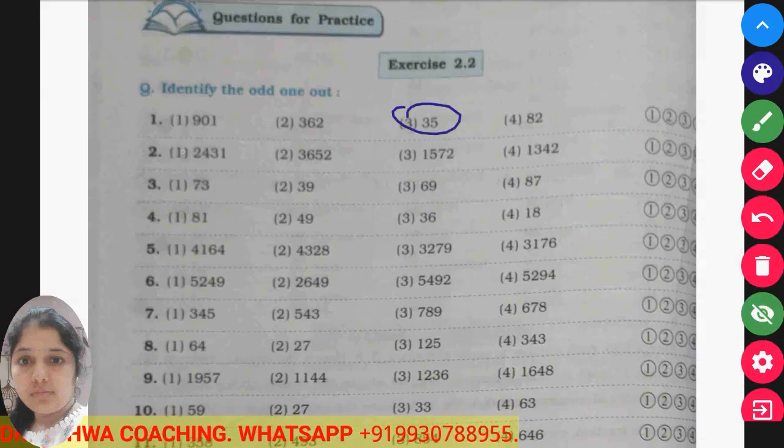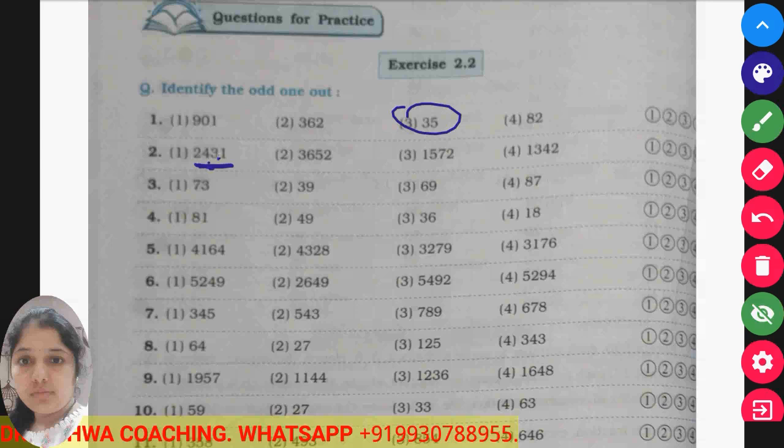Okay, now the next one: 2431, 3652, 1572, 1342. So here if you look carefully, the number is divisible by 3. So check which number is not divisible by 3.